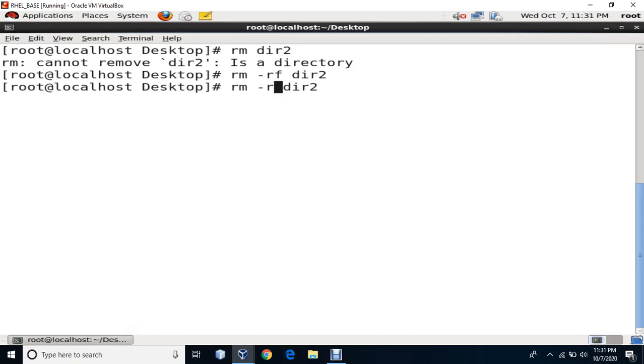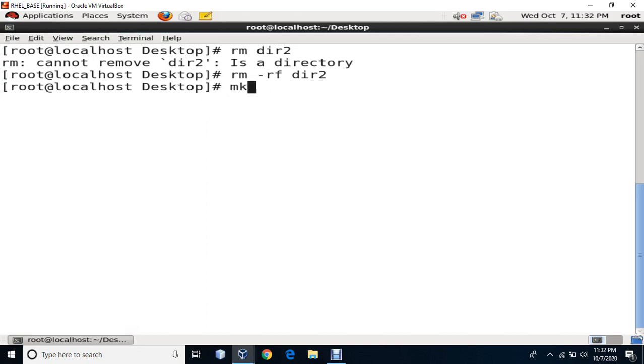But when you write this -f, it is going to suppress -i, because -i is interactive. -f is going to suppress -i, and it is going to do things forcefully. So we don't use -i and -f together. Even if you write -i over here, it is not worth it. Why? Because -f is going to do it forcefully, so interactive will not be there. So we have options like -i, -r, -f, and there is one more option which is called -v, which is verbose. Verbose means it's going to tell you what I am doing.